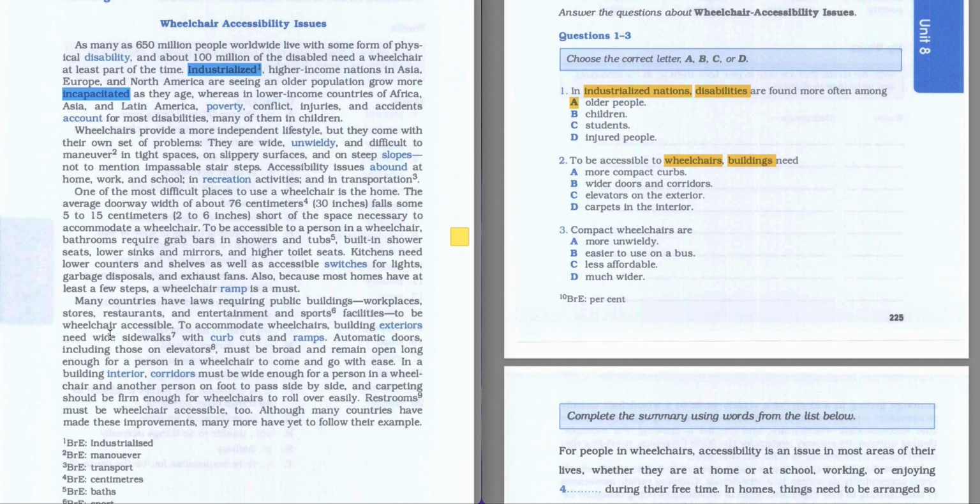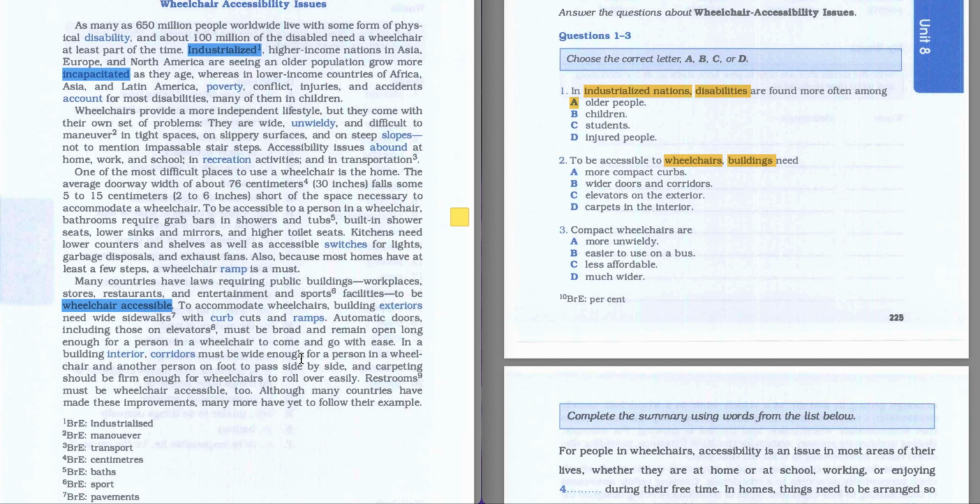Here in this sentence we have wheelchair accessible, which is our keyword. So we can go further and find any further information about it. Here in the following sentence, there is wheelchair and building.